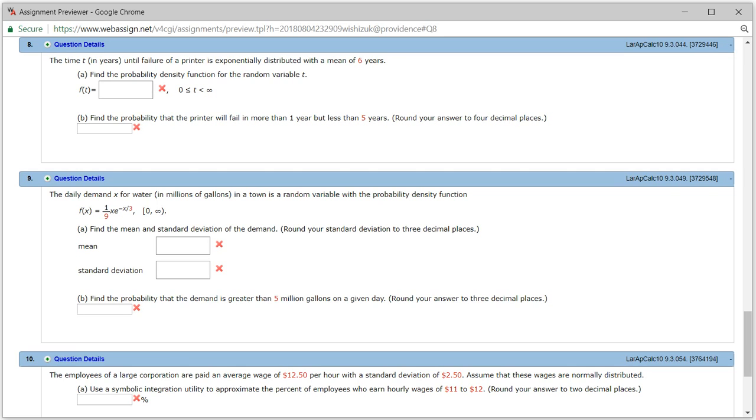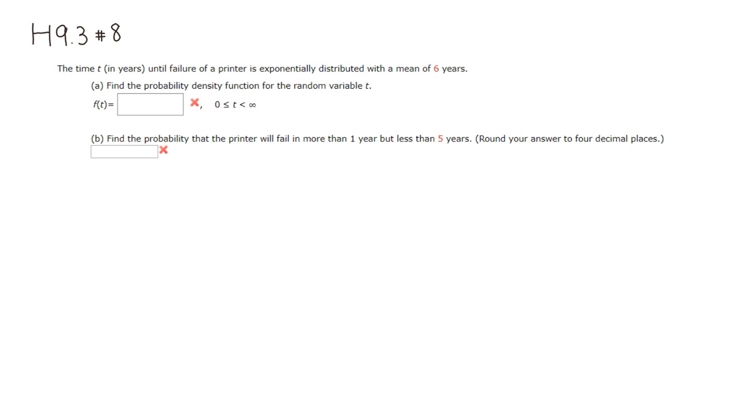All right, let's look at homework 9.3, problem number 8. We have an exponential density function, and the mean is 6 years. So we know that f of t is going to be equal to some number a times e to the negative at. That was the general form, right?